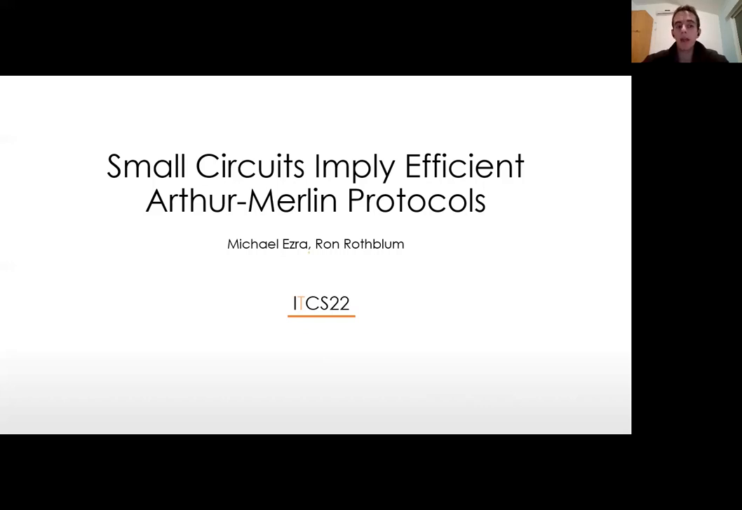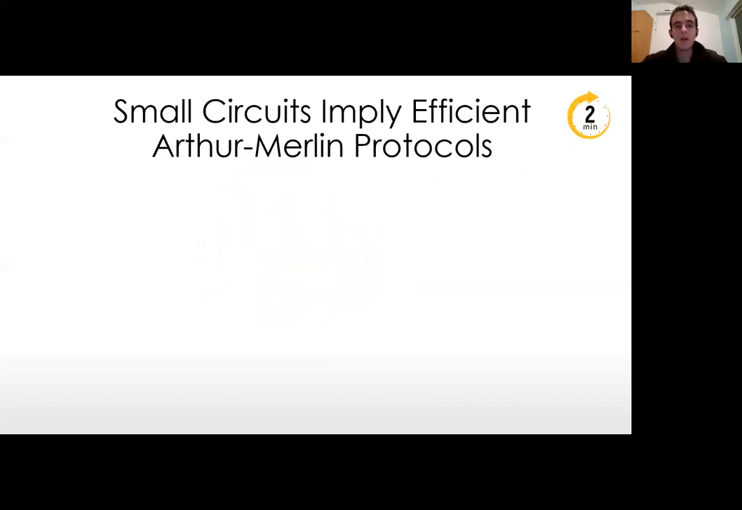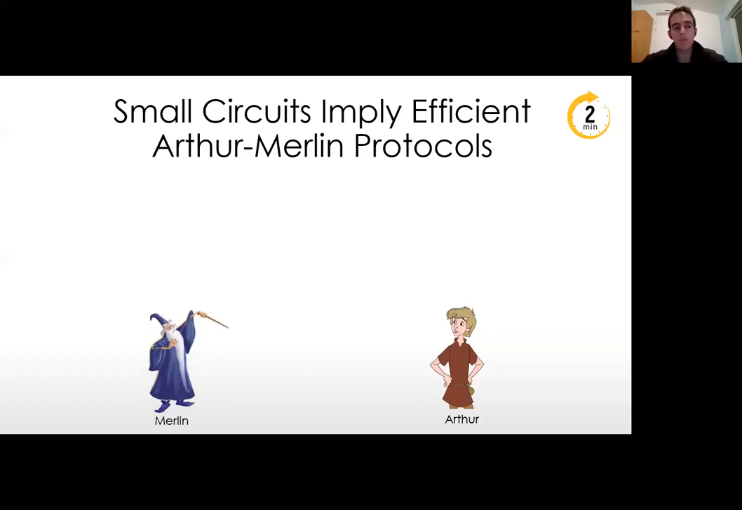But this is a very high-level description, so I would like to start with a 2-minute abstract that will describe what exactly our paper is about. So, 2-minute abstract, let's get started. Our story begins with two main characters. We have Arthur, who represents a limited-resources machine that tries to solve some problem. Arthur must be efficient, but he is allowed to interact with Merlin, who has infinite computational power.